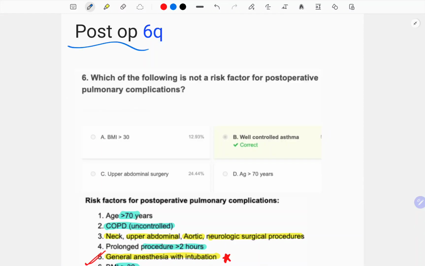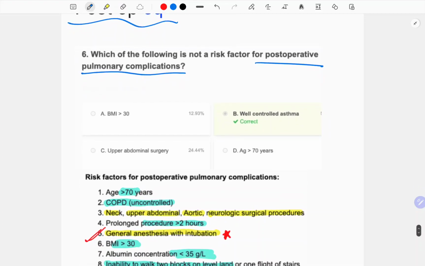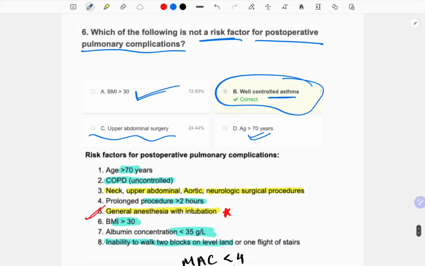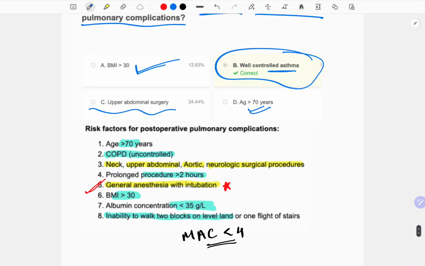Now next topic is post-op. Which of the following is not a risk factor for the post-operative pulmonary complication? See, very easy. If a person has well controlled asthma, then why would he be a risk factor? Look at the other options. Age 70, very extreme. Upper abdominal surgery, very close to the heart and thorax. BMI more than 30. These are common sense questions. Sometimes you have to apply your common sense also.